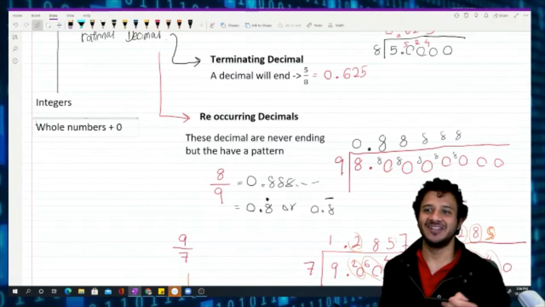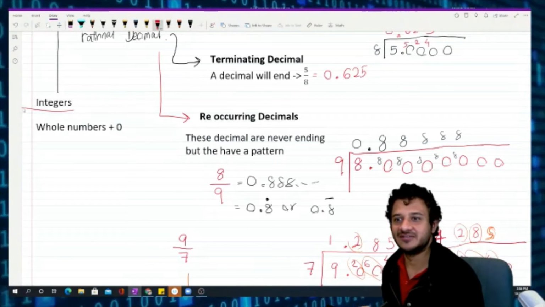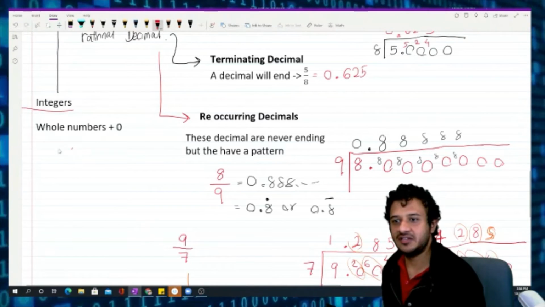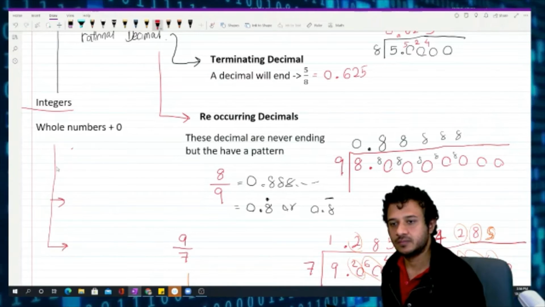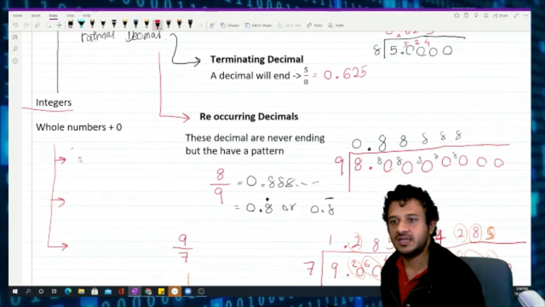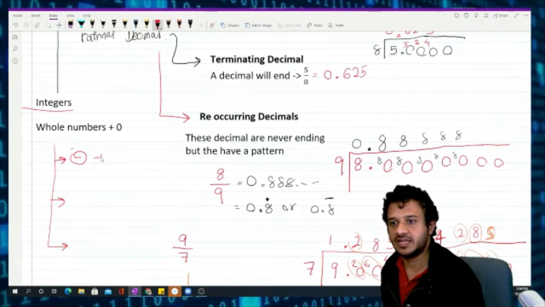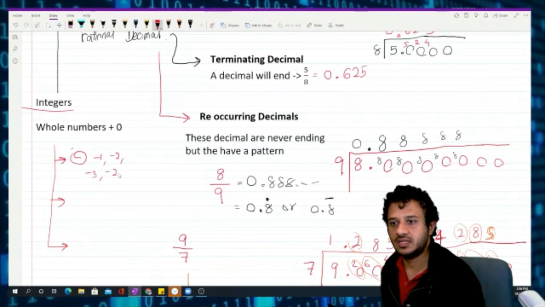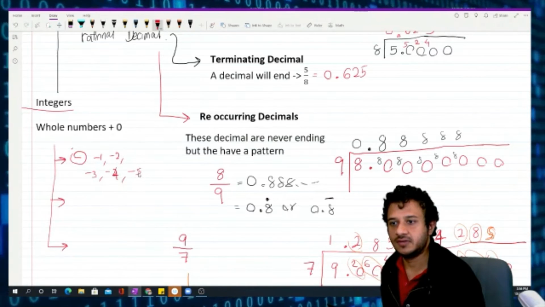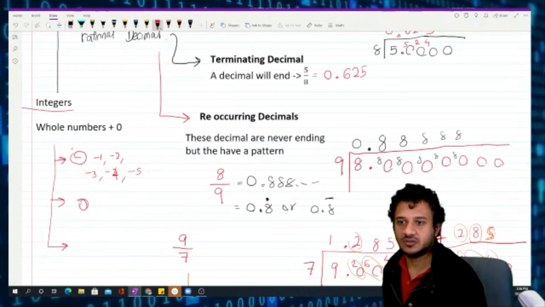Because even 0 is known as an integer. So integers can get divided into 3 parts, as I said. What are they? Yeah. Negative numbers. So it's like negative whole numbers, -2, -3, -4, -5, like that. And then 0.